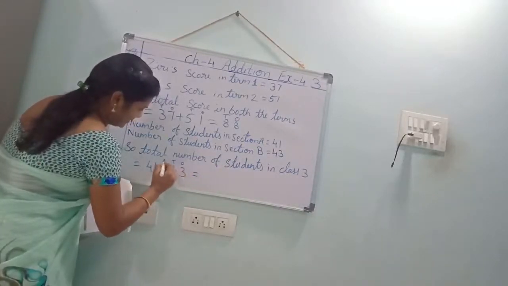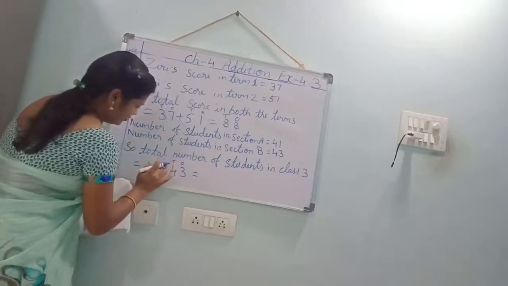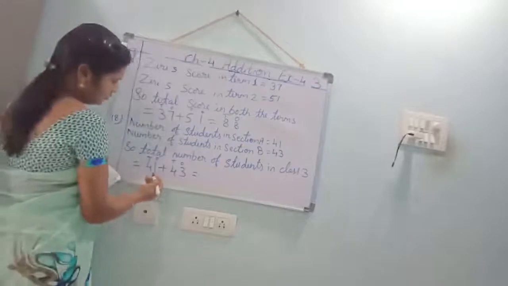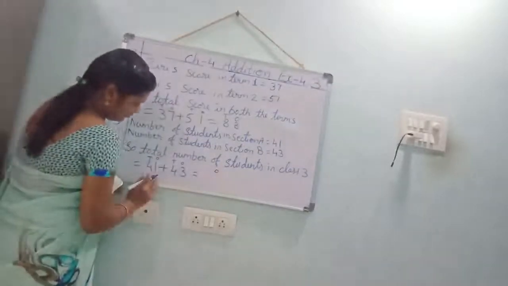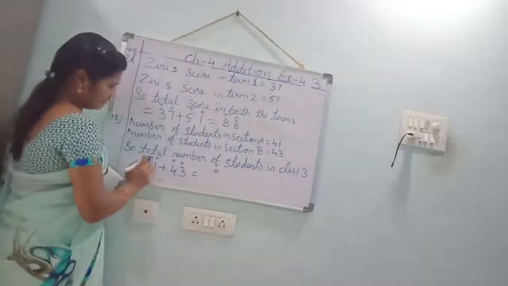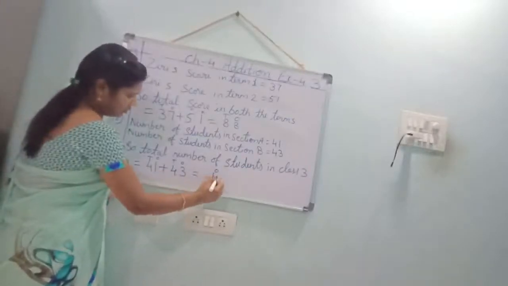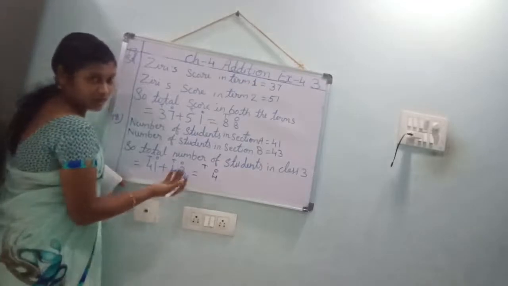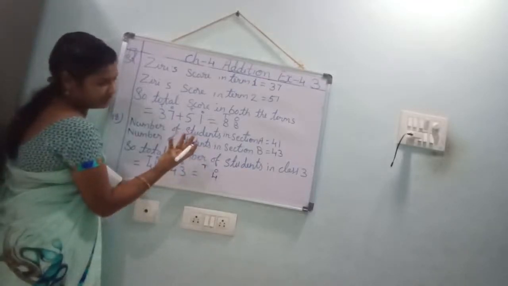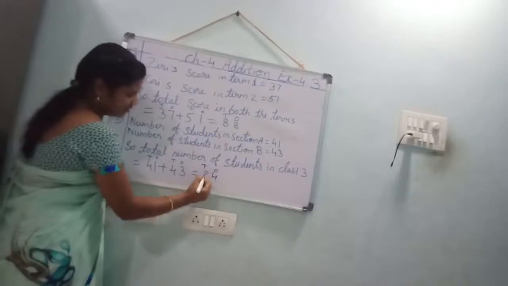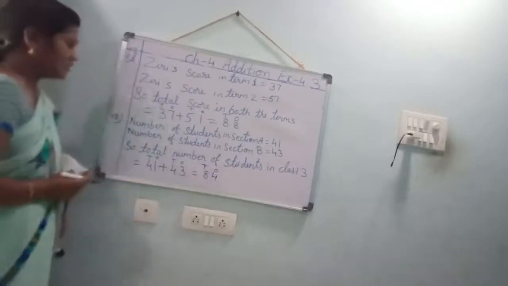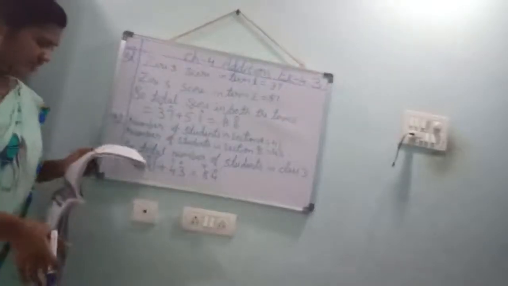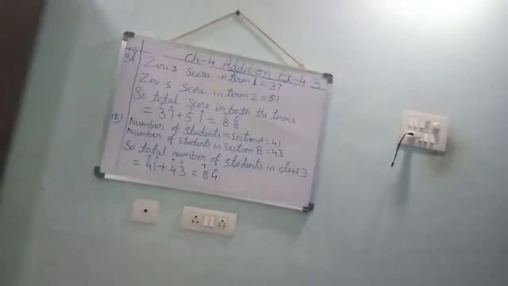Ones place, tens place. Ones place you should add first. What is that in ones place? 1 here, here 3. 3 plus 1, 4. Tens place, 4 plus 4. 4 plus 4, how much? 4 in the mind, take 4 fingers. 4 after 5, 6, 7, 8. That 8 you should write. What is the total? 84 is the total. Understood, children? Copy in the workbook.